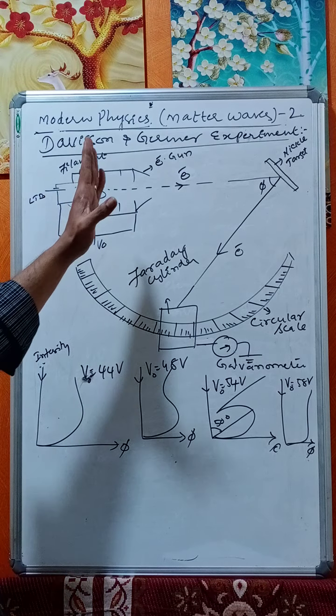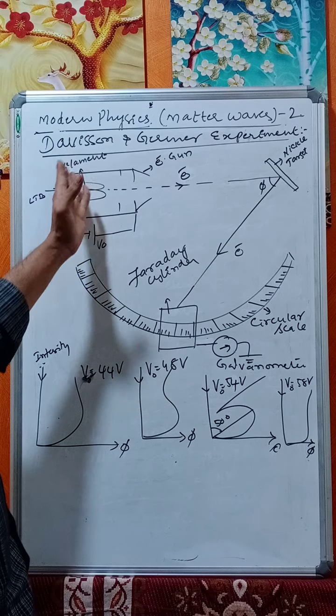Now here electrons are generated in the electron gun by heating a filament with a low tension battery.